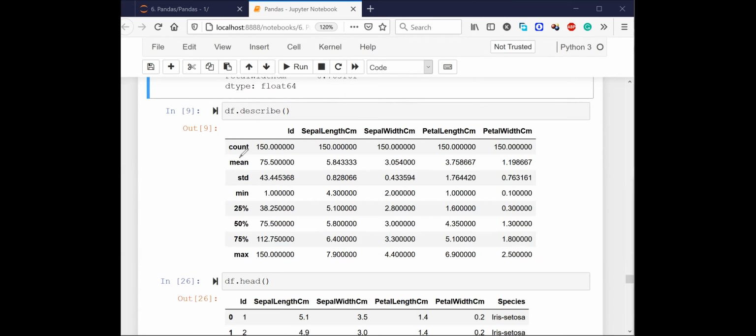For example, it will tell you the mean of each column. You can see that sepal length centimeter mean is 5.8, sepal width centimeter mean is 3.0, petal length centimeter mean is 3.7, and so on. Similarly, you can look at the minimum value and the maximum value in each column. You can also look at some percentiles, so it is the 25th percentile. It is not percentage, it is percentile.